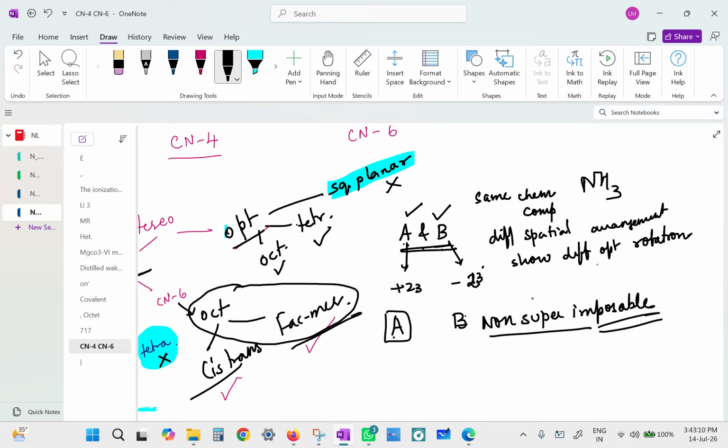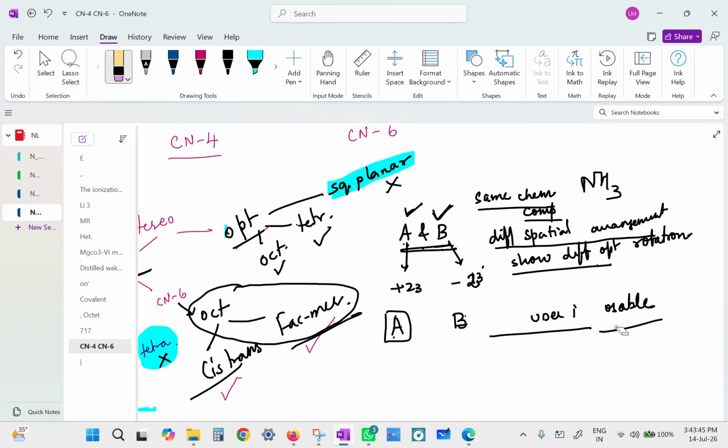Currently, you just have to understand that compounds A and B can be called optically active if they are able to rotate the plane of the polarized light. If compound A is rotating by plus 23 or plus 30, its isomer will exhibit rotation in exactly the opposite angle. So they will have the same chemical composition, different spatial arrangement, one showing optical rotation on the positive side, the other showing negative rotation of the same magnitude.